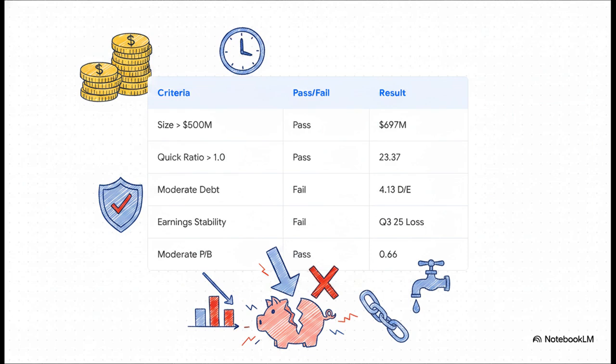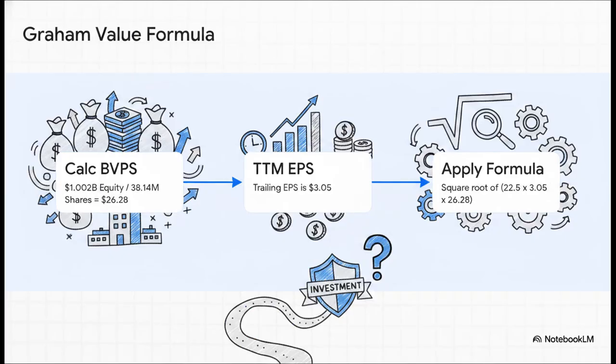Well, it passes on adequate size with its $697 million market cap, and as we just mentioned, it absolutely crushes the quick ratio requirement. It also passes the value test with a price-to-book ratio of just 0.66, but it completely fails Graham's strict defensive rules on earnings stability because of that Q3 loss. It fails on debt levels, and it fails on dividend payouts simply because it doesn't offer one. As a strict defensive investor, Graham would probably walk away.